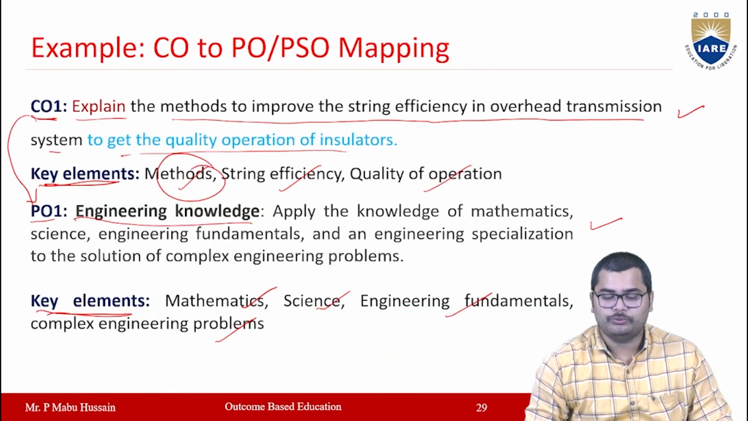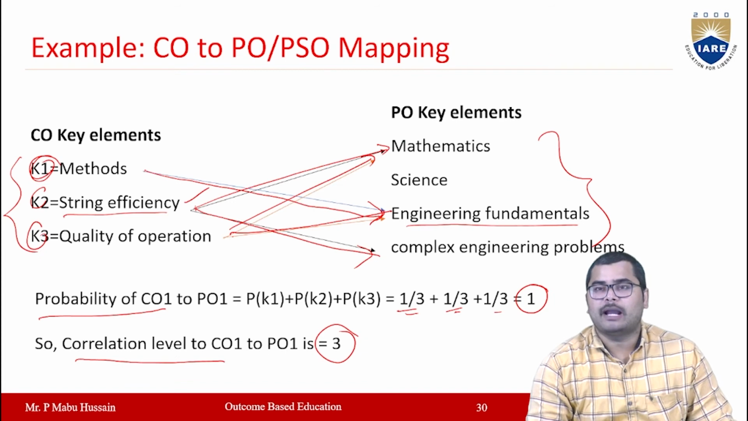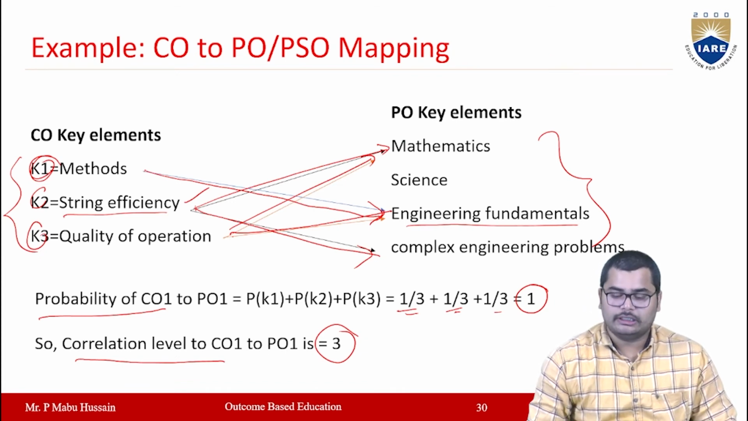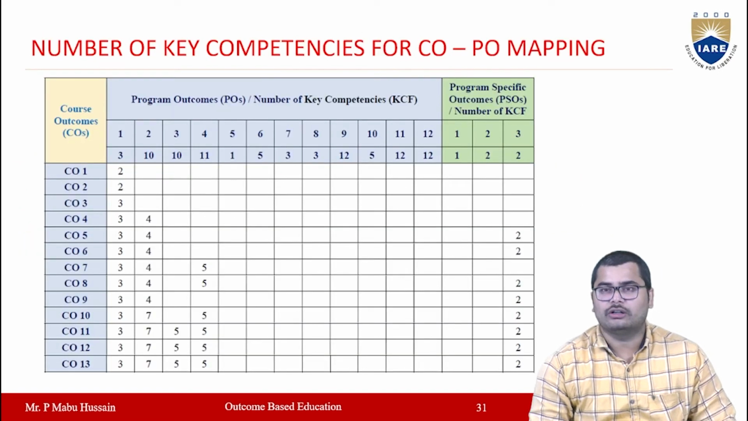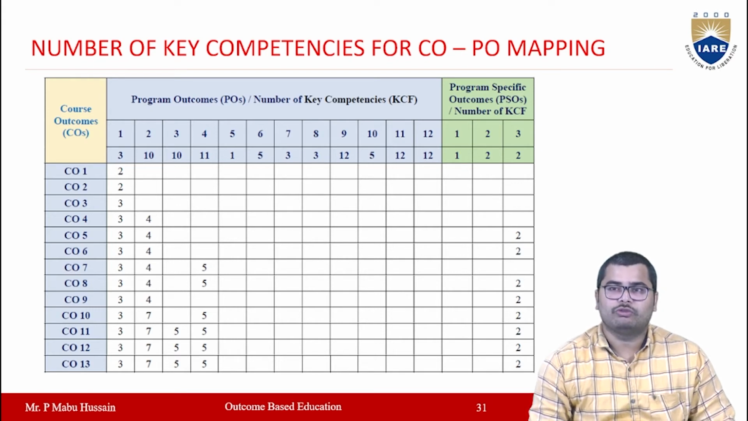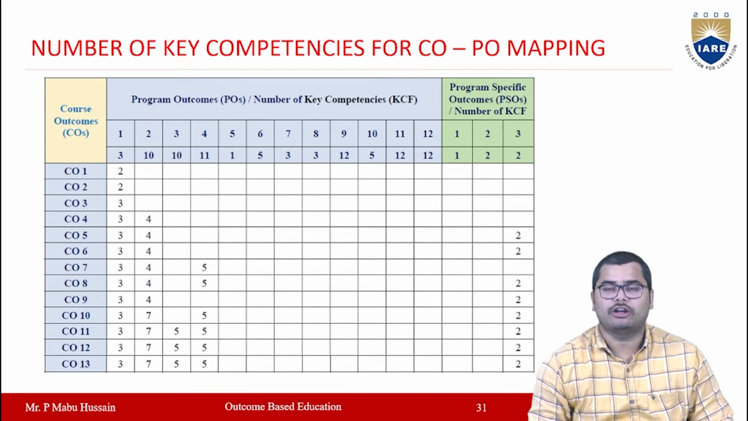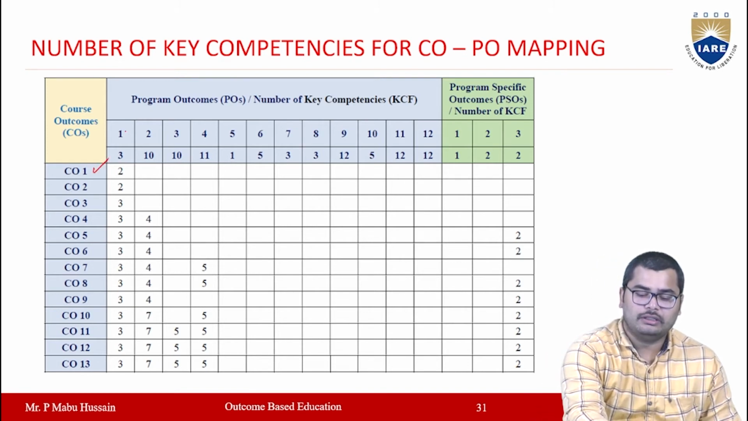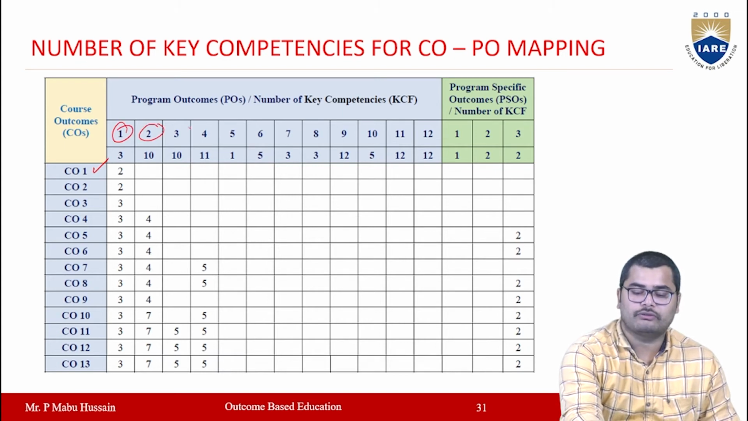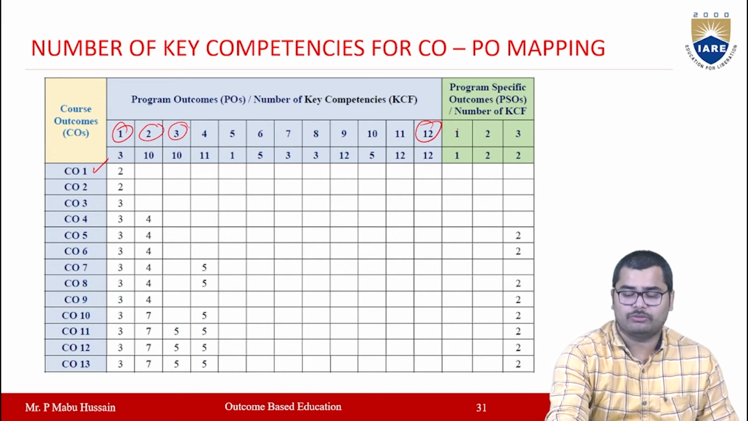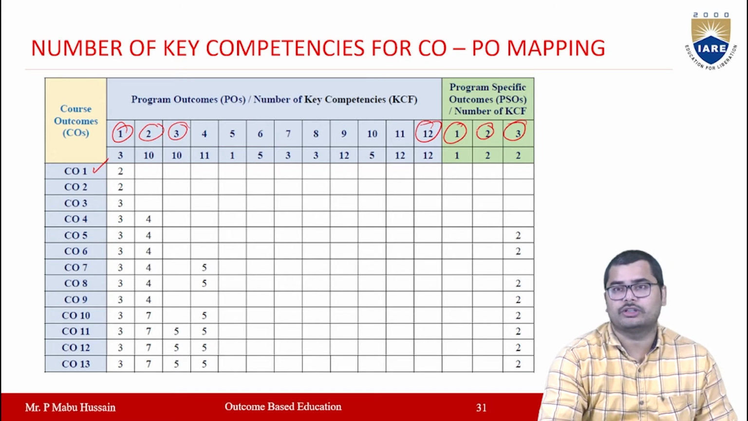So like that you have to map the CO with a particular PO or PSO, right? Then like this you have to do for all the COs. And you also prepare CO-PO mapping with a number of key competencies. Let us see here CO1. So here these are the POs. So PO1, PO2, PO3 up to PO12 you have, and then PSO1, PSO2 and PSO3.